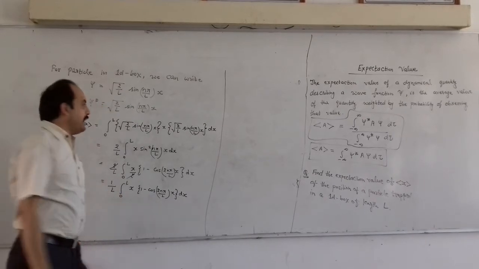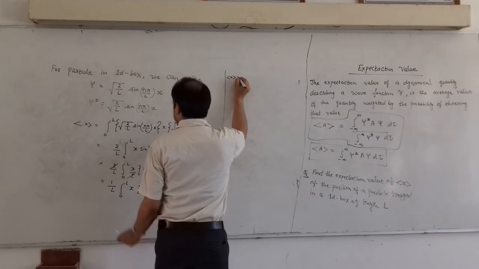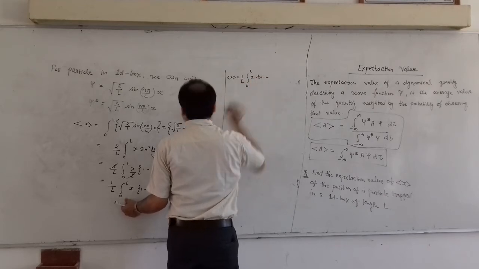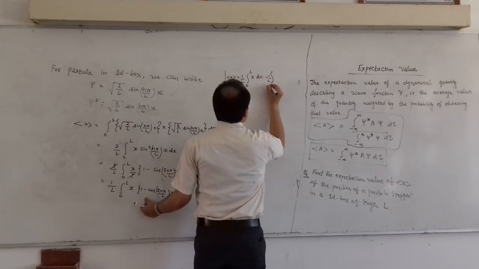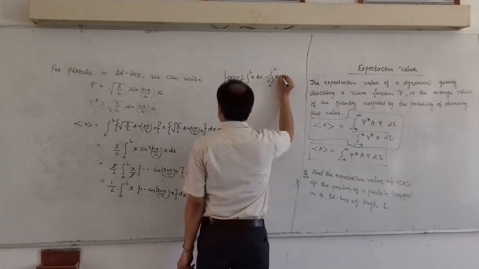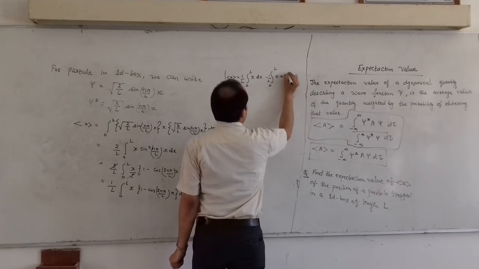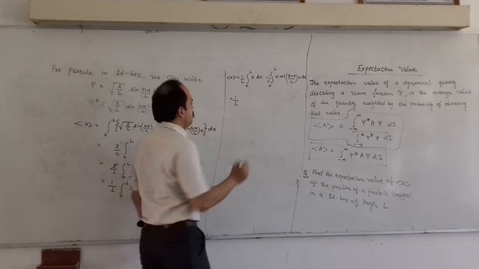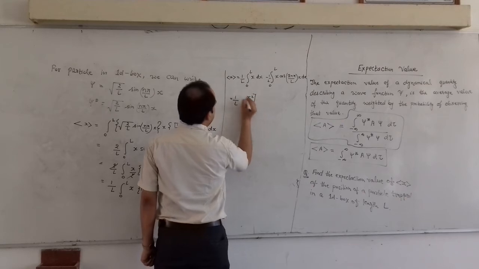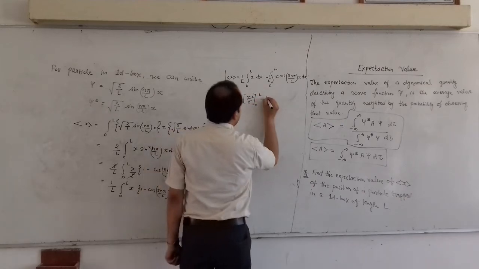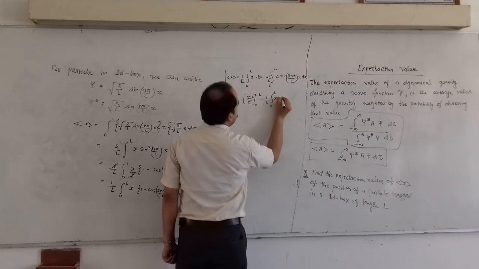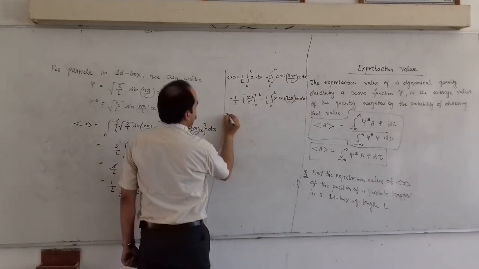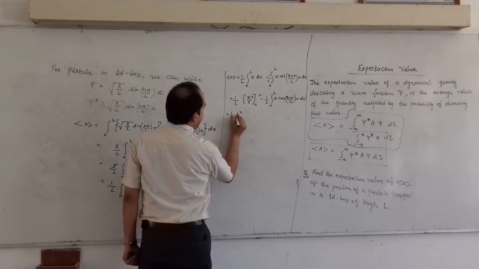So multiplying x within the bracket, the expectation value of x is equal to 1 by L, 0 to L x dx, minus 1 by L, 0 to L x cos 2n pi by L into x dx. The integration of x will be x square by 2, and we put the limits 0 to L. We will get 1 by L into L square by 2.